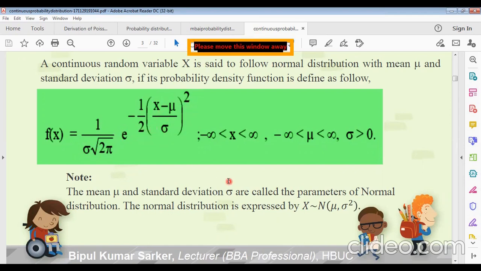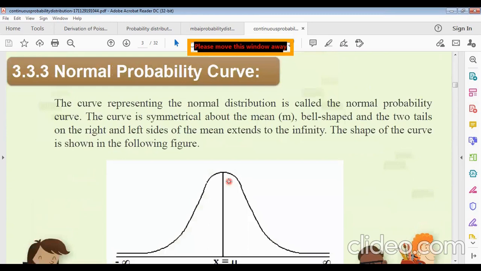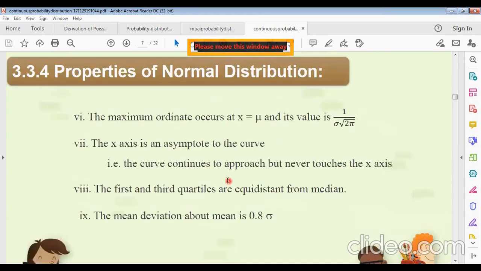That means at x equals mu, the value will be what? It is 1 by sigma root over twice pi. Remember it. At x equals mu, f of x equals what? f of x means what? The ordinate, the value of the y-axis. 1 by sigma root over twice pi.